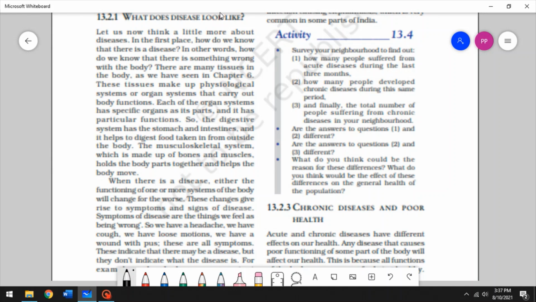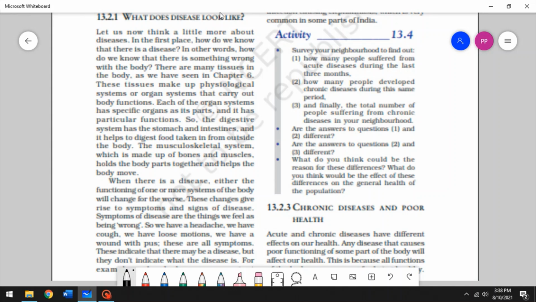So if you take, for example, the digestive system, it has the stomach and intestine, and it helps to digest food taken in from outside the body, all right? So it breaks down the food. The saliva in the mouth breaks down the food. It reaches the stomach where hydrochloric acid is produced, and then it reaches the small intestine where important food is absorbed to convert into energy.